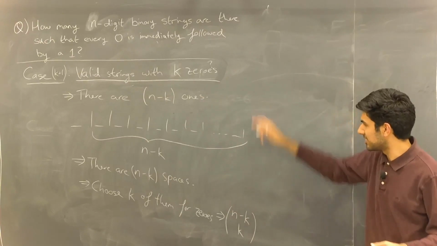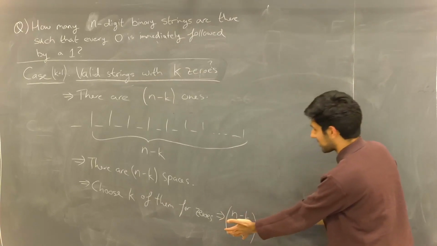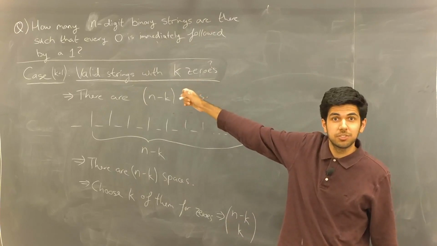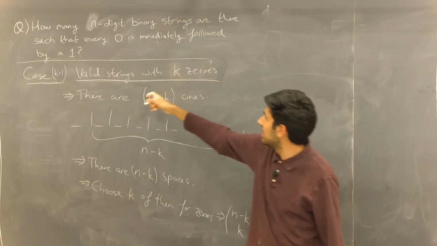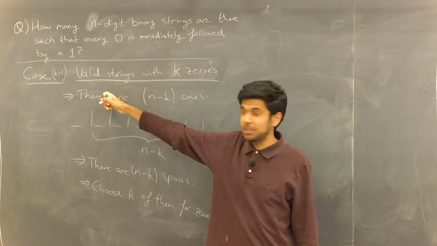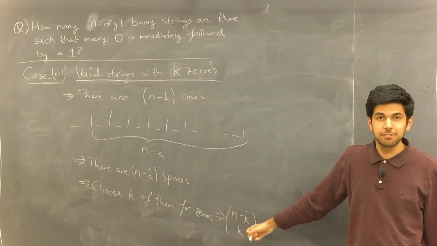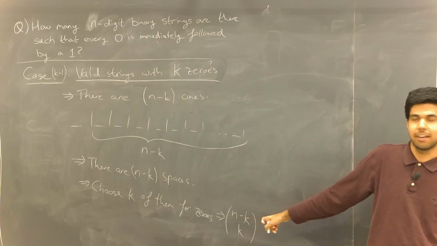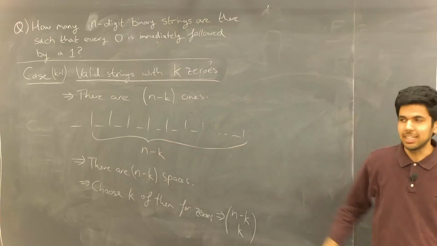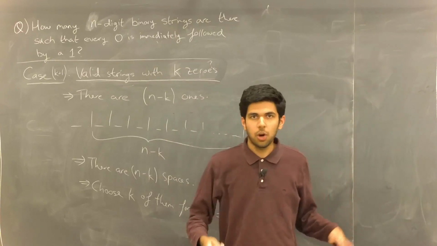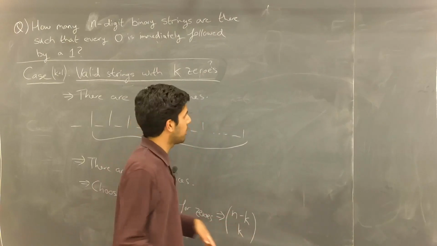My first thought was to use some sort of thing like this. Why did I show you this? This answer works for any valid value of k, right? If I wanted to figure out the amount of n-digit binary strings with blah, blah, blah, and I'm counting how many valid strings are there with 3 zeros, I just shove 3 in for k down here and put whatever value of n I have there. That'll give me the amount of ways. So this is like for a general case. And so all we need to do is use this for every single case and take the sum altogether, right?